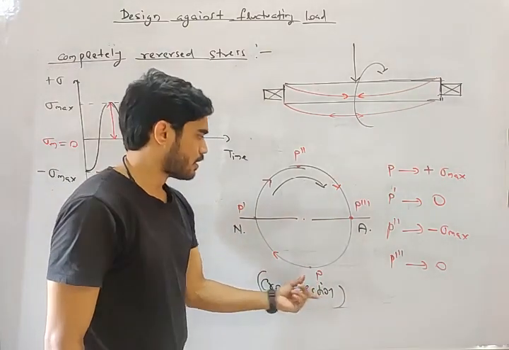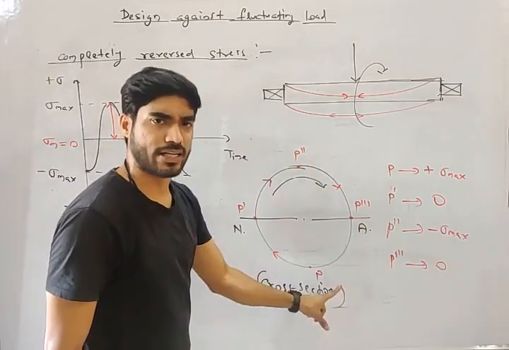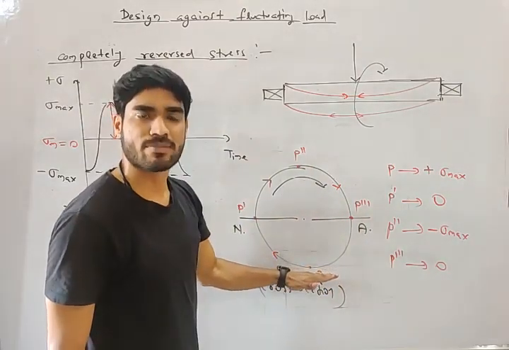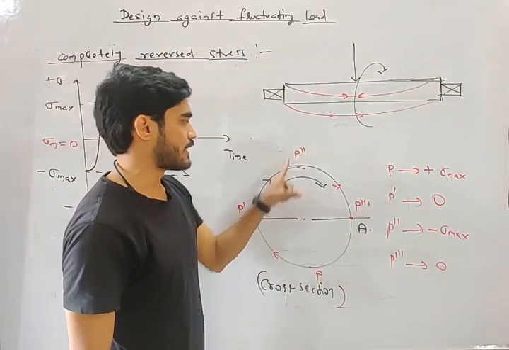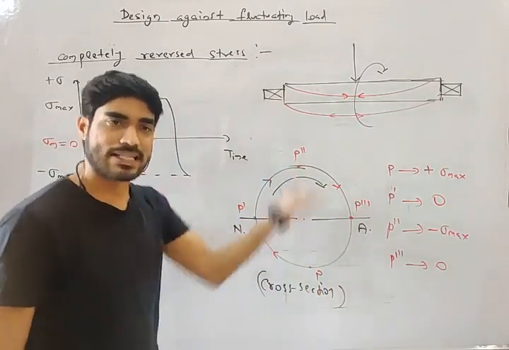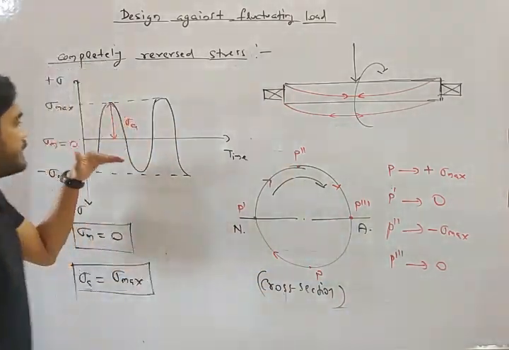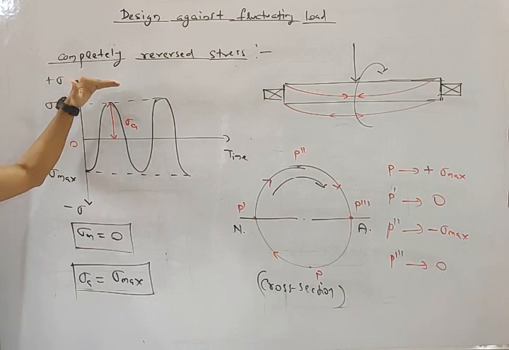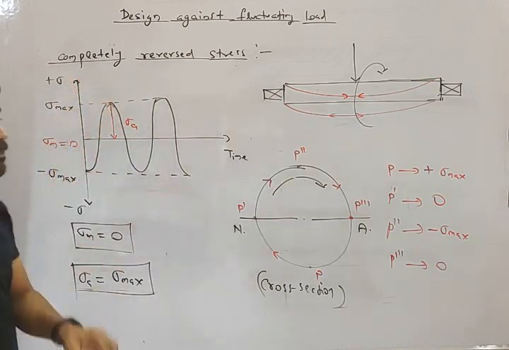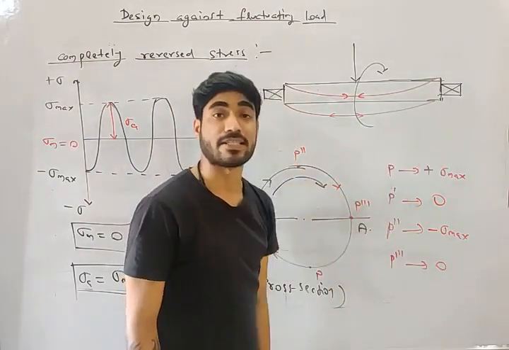So this point is continuously rotating, sometimes at the bottom, sometimes at the top. So the stress at this particle is fluctuating, from minus sigma maximum to plus sigma maximum, again and again.